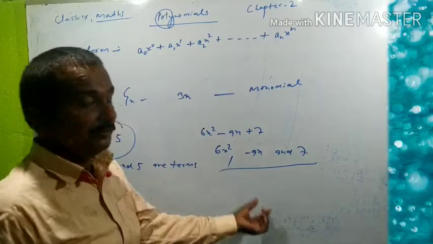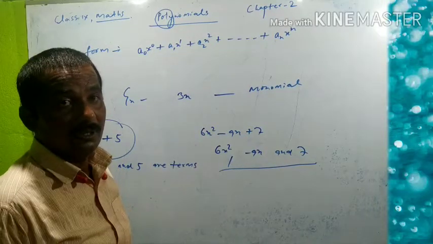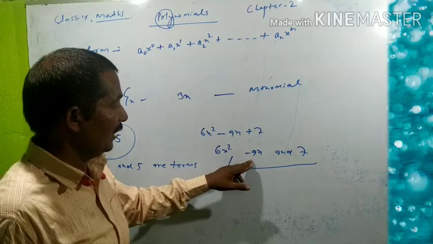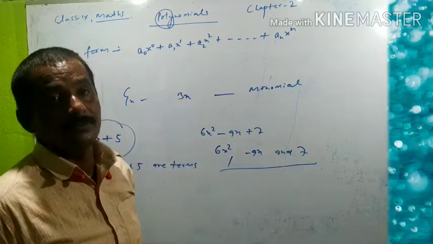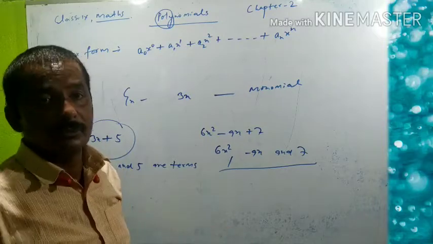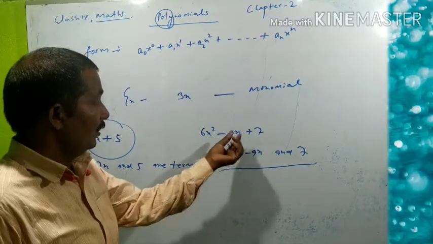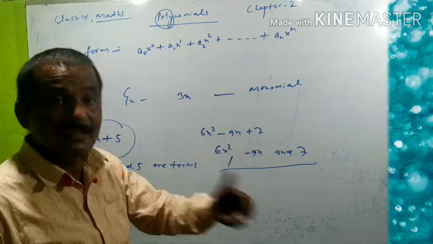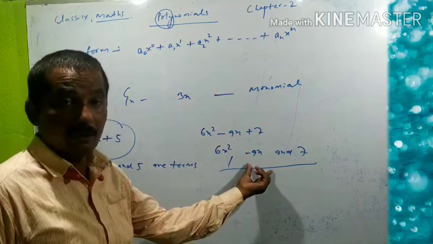Here are three terms in this polynomial: 6x square is one term, the second term is minus 9x, and the third term is 7. So this polynomial has three terms.